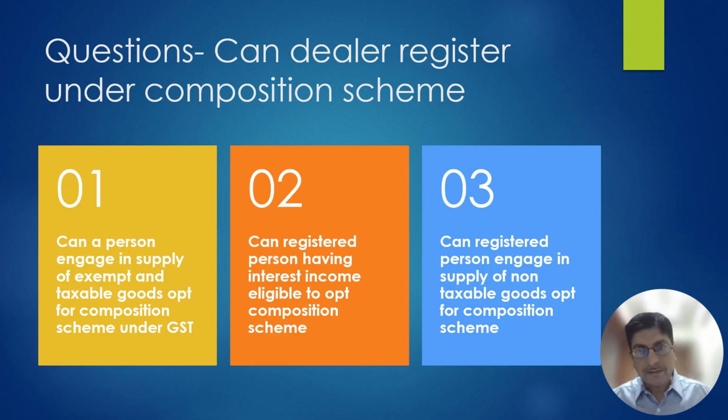Non-taxable supply is to be included in computing the aggregate turnover as per section 2(6) of the CGST Act. However, for the purpose of composition scheme, he is not eligible because he is engaged in a supply of non-taxable goods.